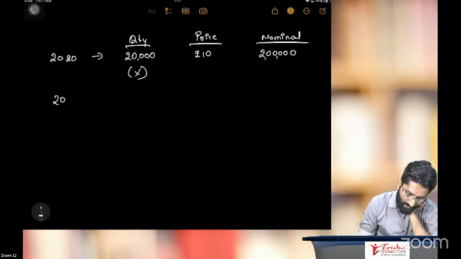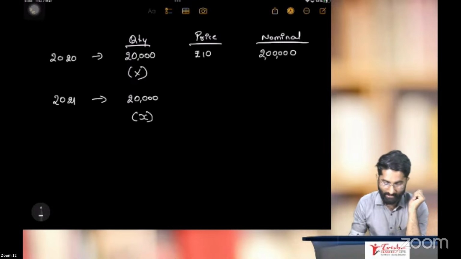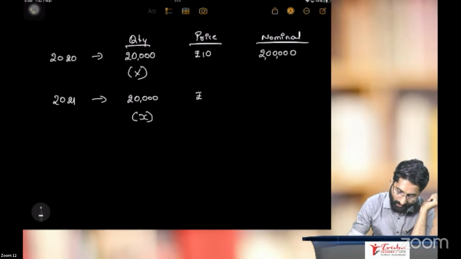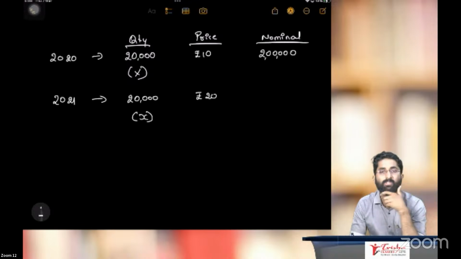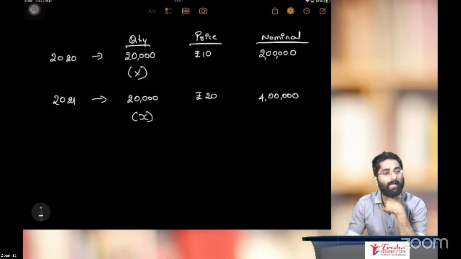In 2021, we did produce the same 20,000 units of product X, and the price is 20. So how much will it be, sir? 4 lakhs. GDP is 4 lakhs. Now the GDP has increased to 4 lakhs.